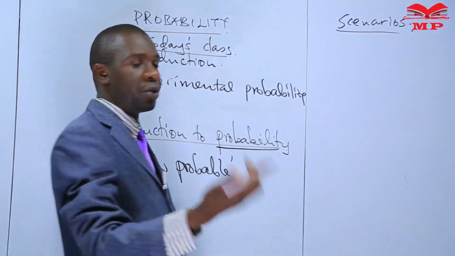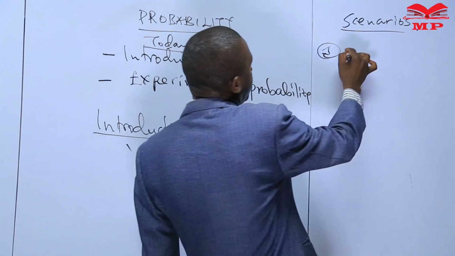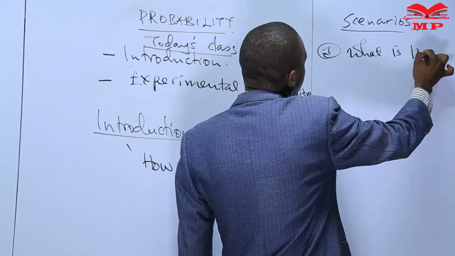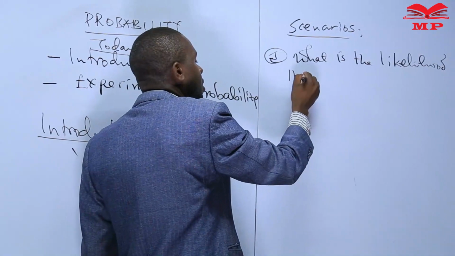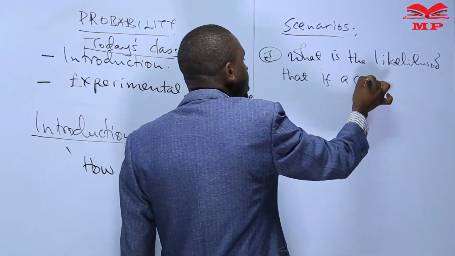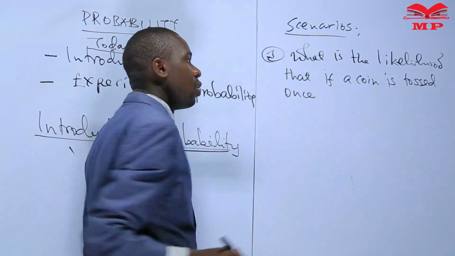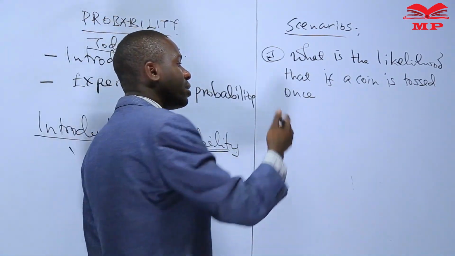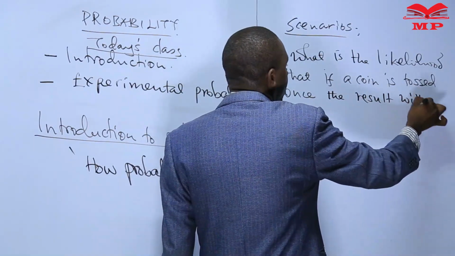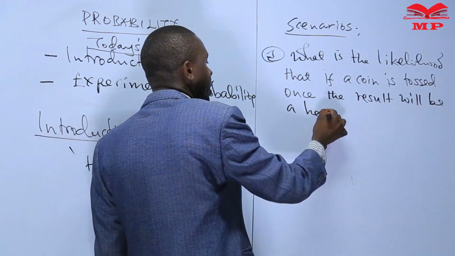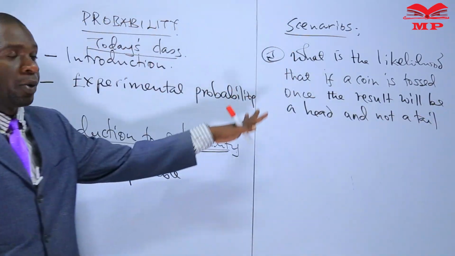Number one: what is the likelihood that if a coin is tossed once, the result will be a head and not a tail? So that is one scenario I want us to look at.